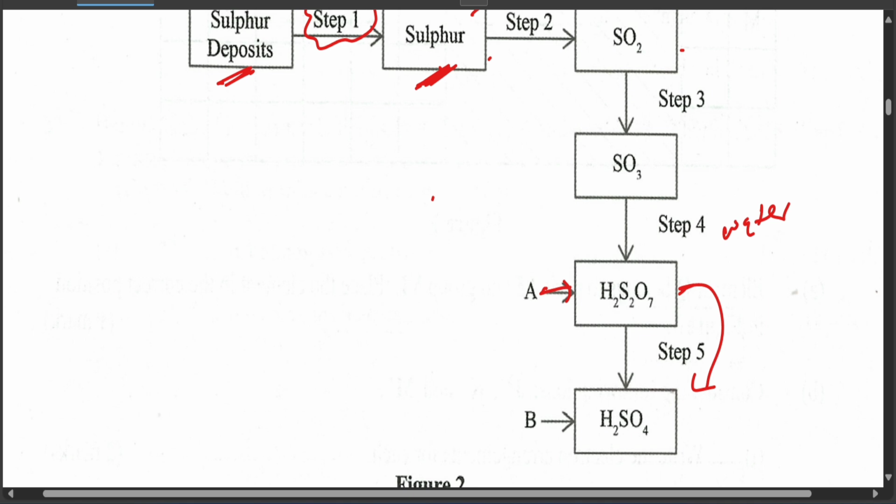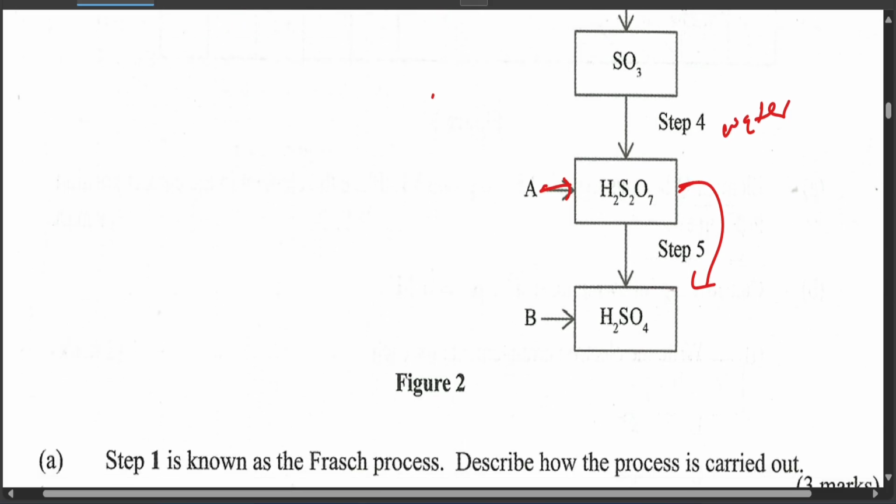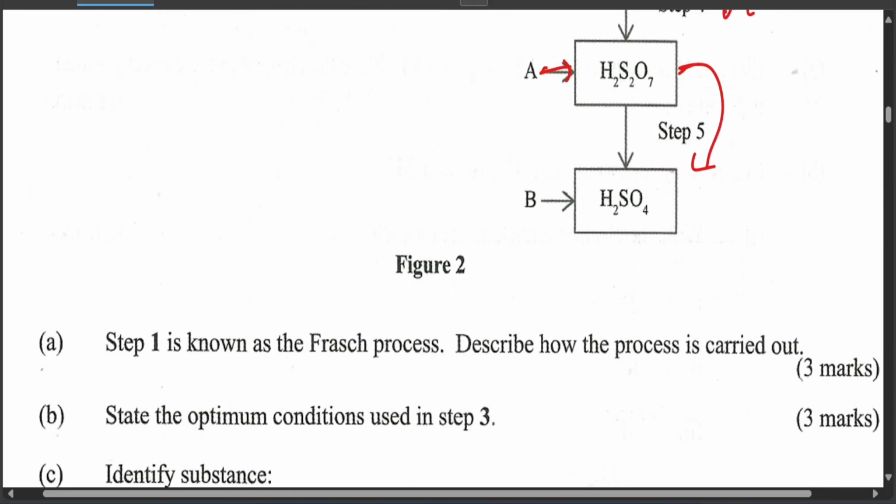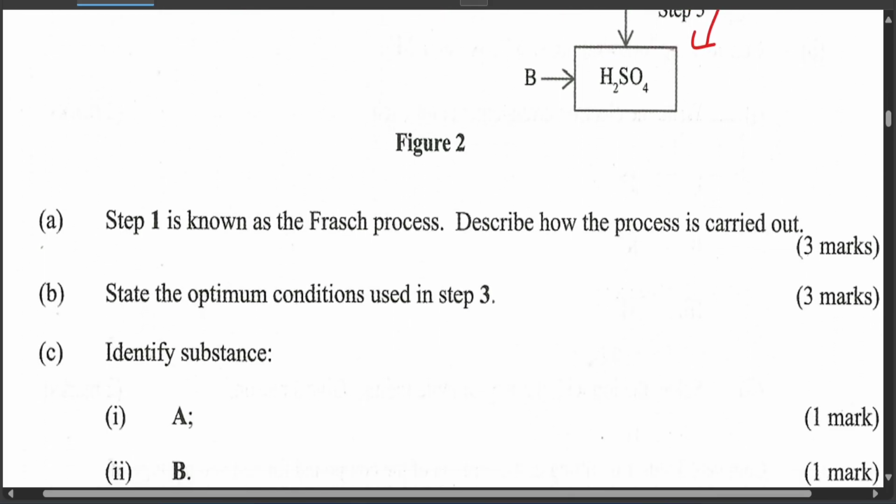Just right now. Okay, and I know what we added for you to get sulfur 4 oxide. Now, step 1 is known as the Frasch process. Describe how the process is carried out. A process, the whole process, and it's 3 marks, but the space is very minimal. I don't know where to write, but let me just write it at the periphery.